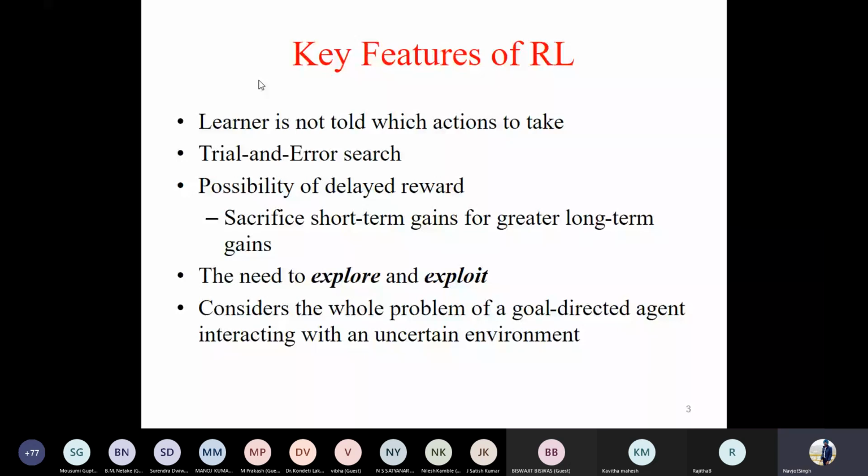You're interacting with the environment. If you are moving in the wrong direction, you will have a penalty over it. Otherwise, you will gain certain rewards. So these rewards and penalties are guiding you whether you are moving in the correct direction or not. You have a search space, which is the environment. You need to explore and exploit that search space.